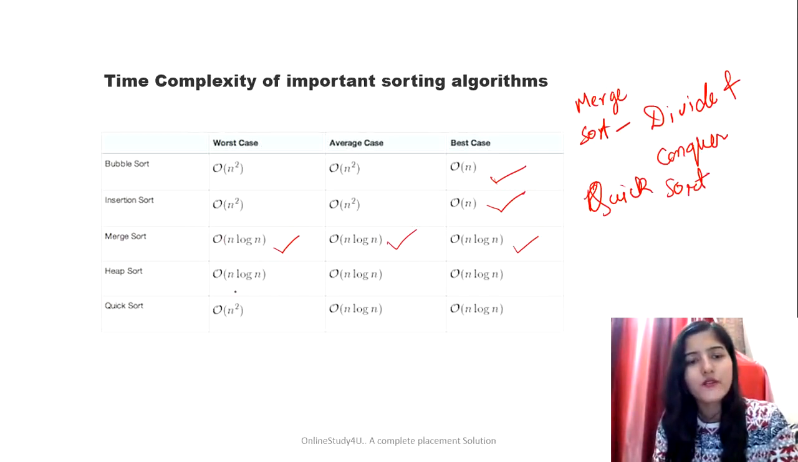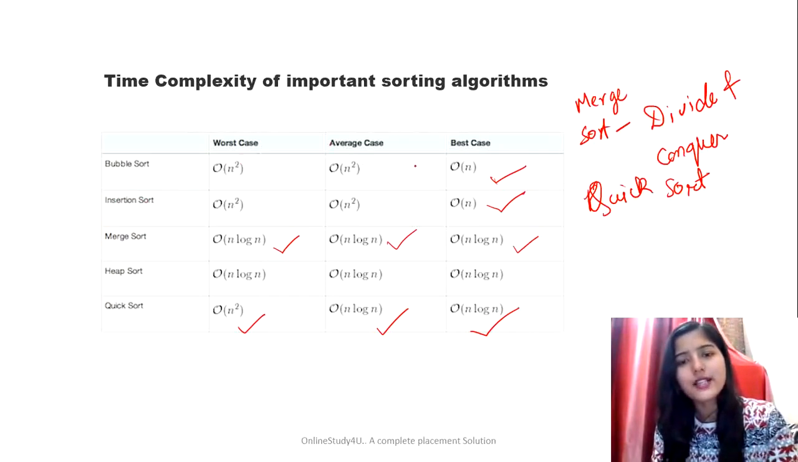For quick sort, worst case is big O n square. For average case, it is big O n log n, and best case is also big O n log n. I haven't included the time complexity for selection sort. So make sure to comment what is the worst case, average case, and best case time complexity for selection sort, right? So do comment it. Let's see the next question now.